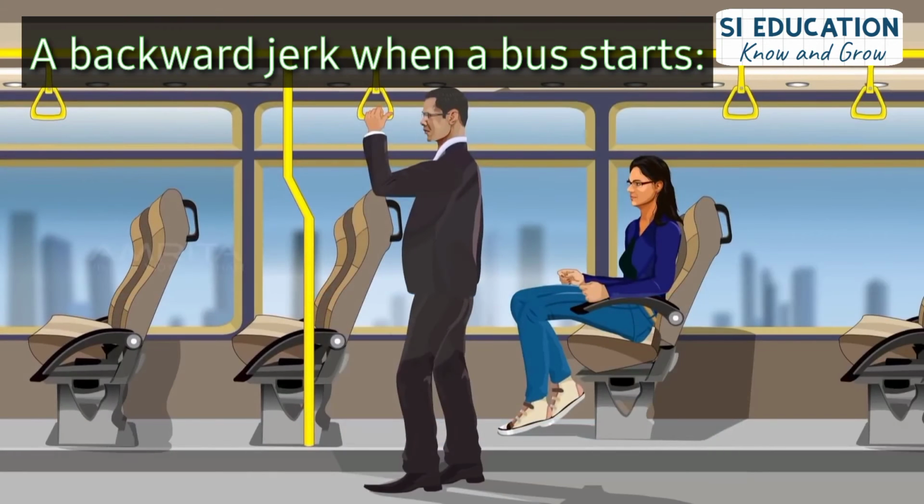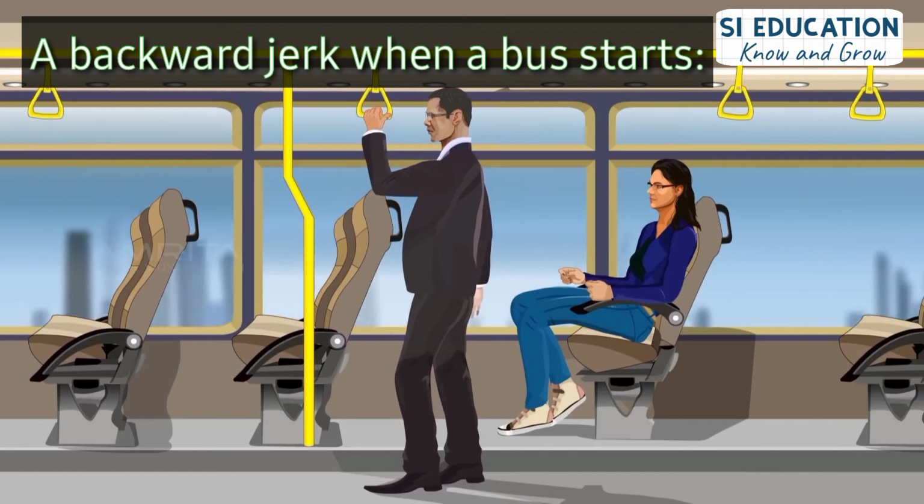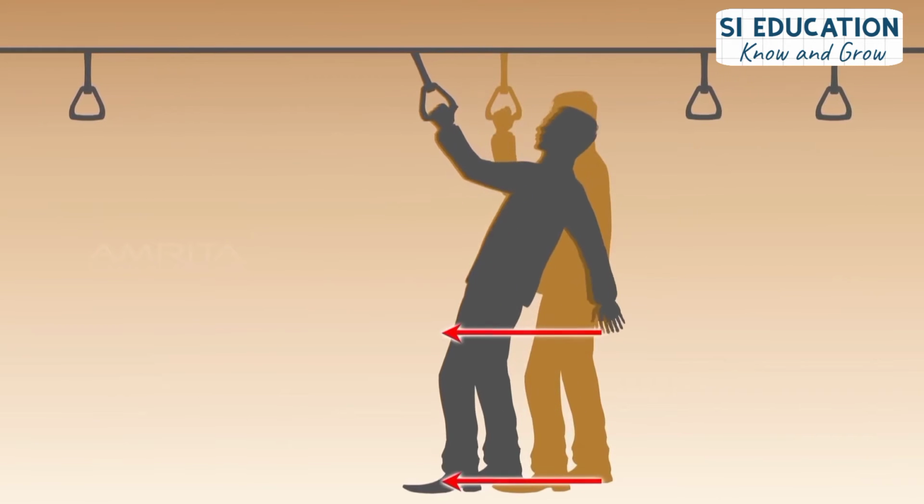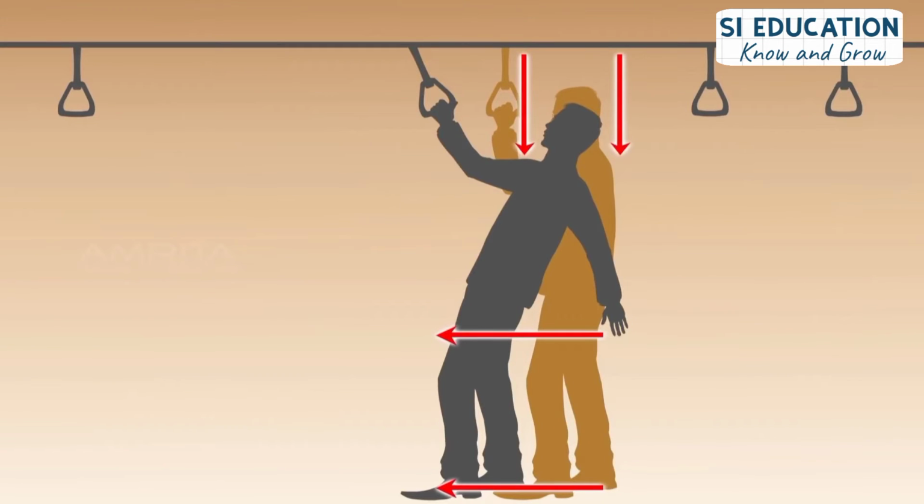A backward jerk when a bus starts. A person standing in a bus falls backward when the bus suddenly starts moving in the forward direction. This happens because when the bus starts moving forward, the lower part of the person begins to move with the bus, whereas the upper part of the body tends to remain at rest due to inertia. This is called inertia of rest.